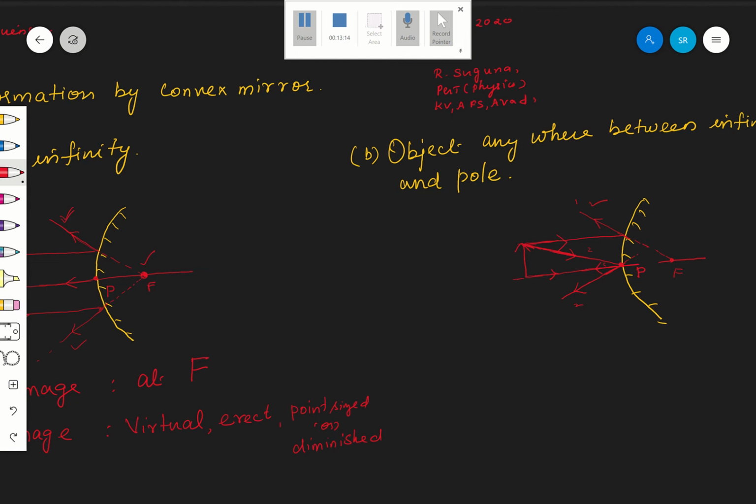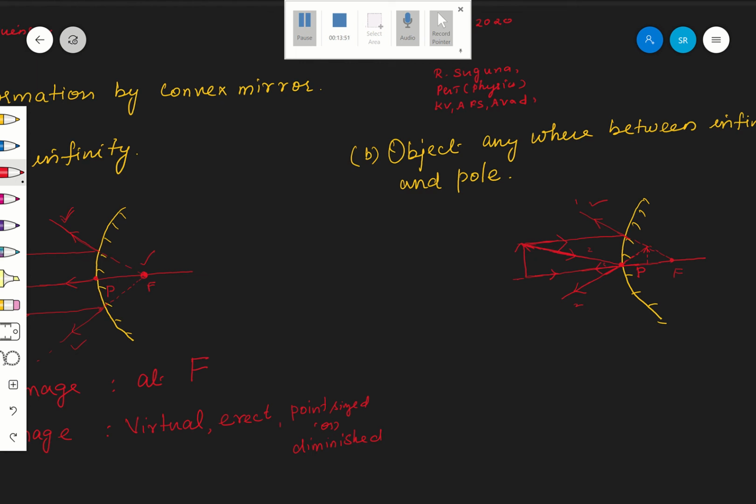See, if I extend, this is the point where they meet. If they meet here, that is the position of the image. So this is the position of the image. Now, where is the image? Behind the mirror. The image is formed behind the mirror, correct?